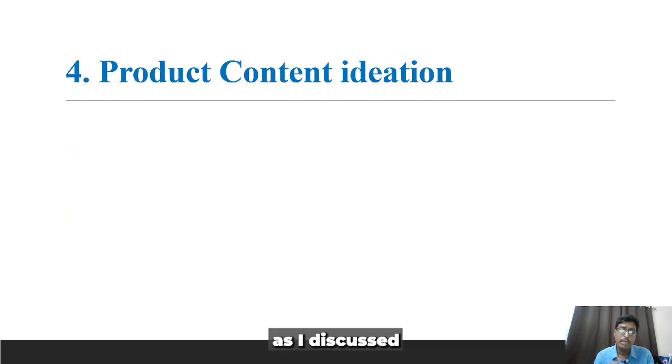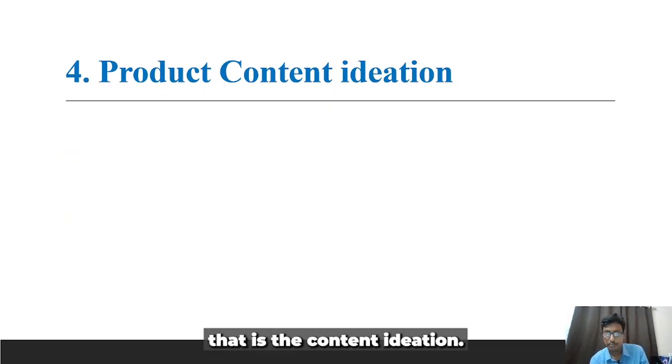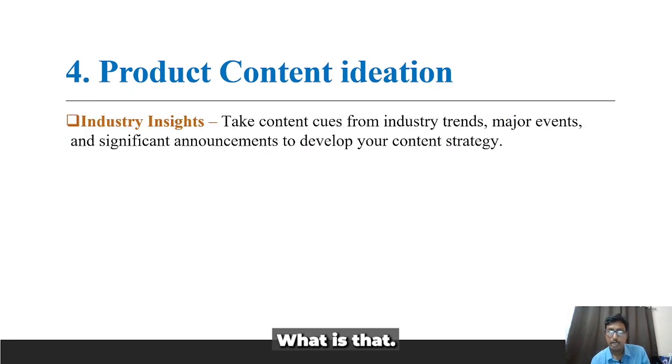Right, now as I discussed, that is content ideation. So how do you do the content ideation? There are many tools in the market that tell you which blog posts are trending, and how many likes, comments, and shares they are getting across different platforms. Forget about it. Go to a good generative AI platform. It could be ChatGPT, it could be Microsoft Copilot, and you can use the full function of this. What can they do? They can come up with industry insights.